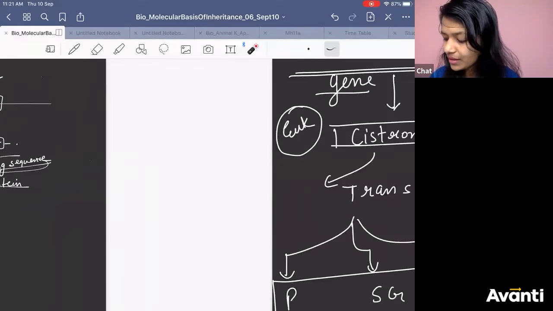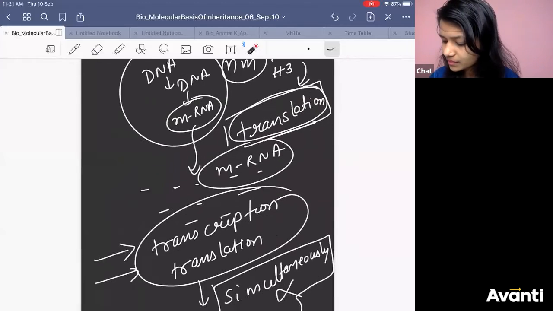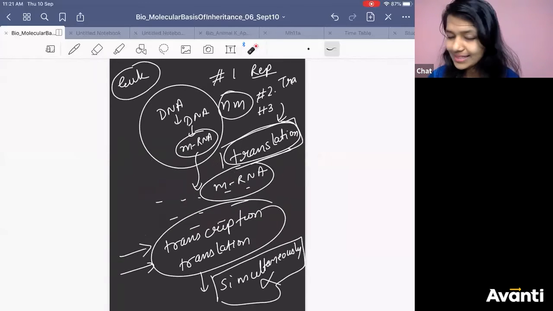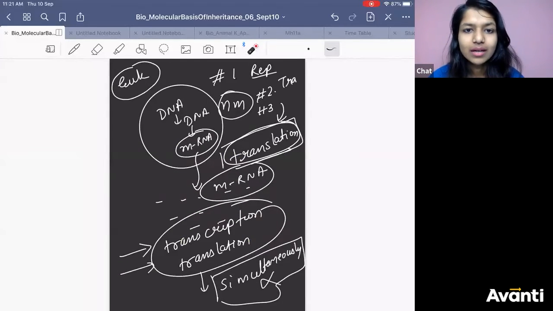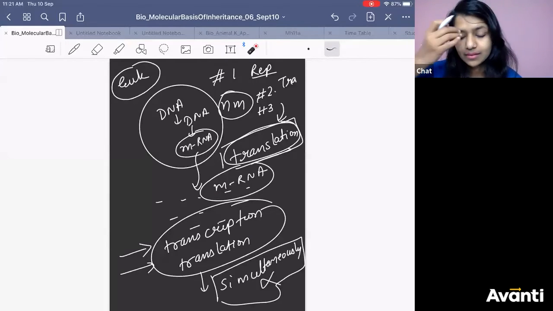Now in detail we will be learning about how transcription happens in prokaryote. Does transcription happen in prokaryote in cytoplasm or nucleus? Think and tell me.